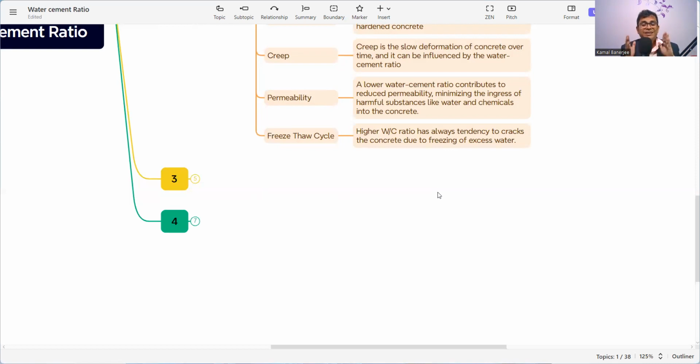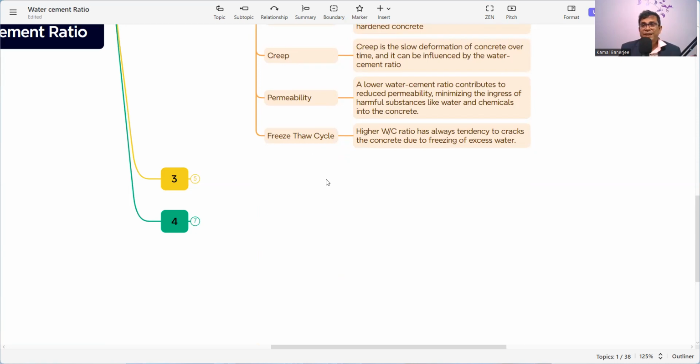These chemicals also have an impact on the concrete itself. They deteriorate the concrete, and eventually we get less durable concrete and the lifespan will be less. So permeability also depends on the water cement ratio, which should be chosen wisely to make the concrete permeable or impermeable as per the requirement.